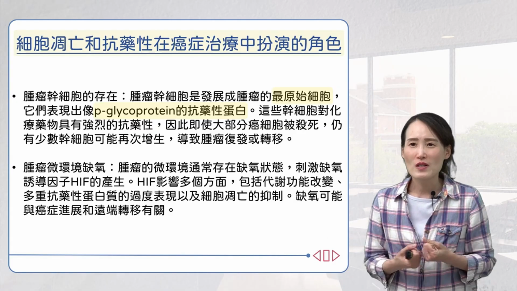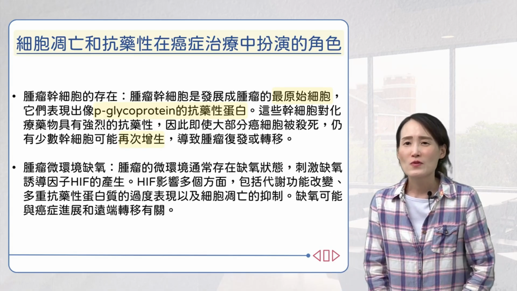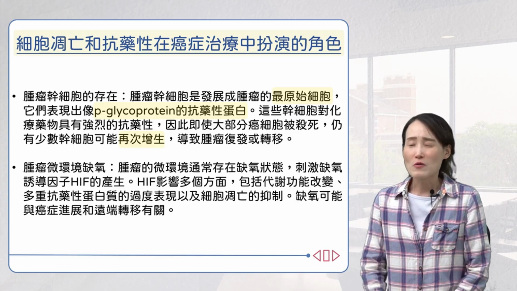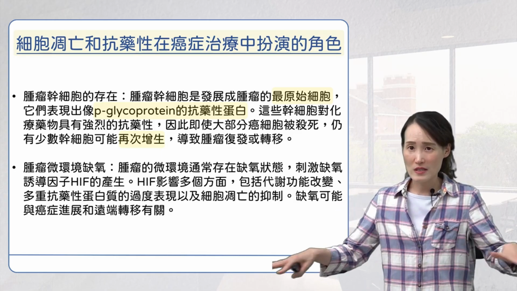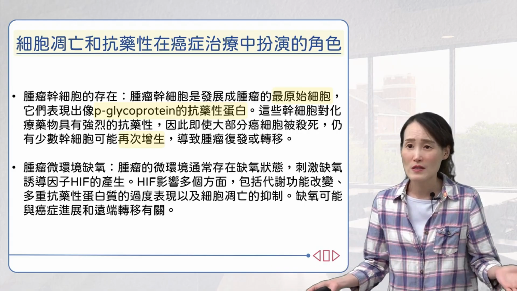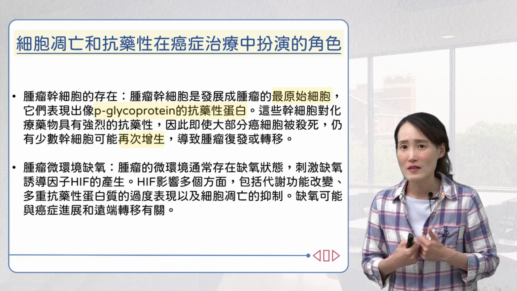So, students, as mentioned in previous units, when receiving treatment, you may maintain a period where the prognosis is good, meaning the tumor does not regrow. But this does not guarantee that all cancer cells are killed. Tumor stem cells may still exist. When your immune system weakens or your body condition worsens, these cancer stem cells can regrow, leading to tumor recurrence.